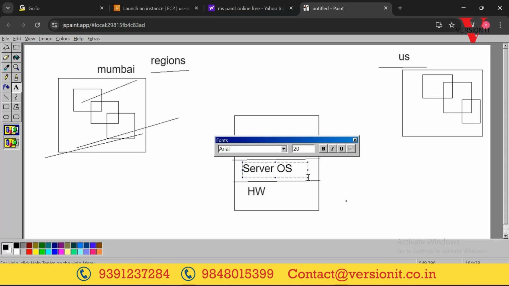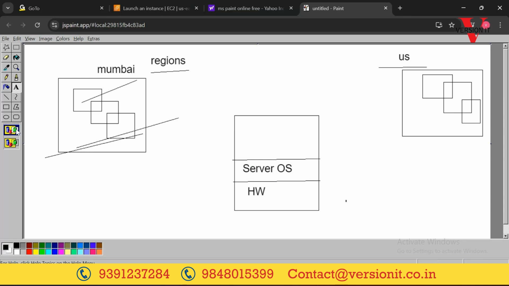Okay. Now, if you want to install any operating system physically, we'll be installing a DVD or else pen drive. But this hardware is not available with us, right? It is available with AWS guys. We have connected over the internet. Then how can we insert a CD or a pen drive to install an operating system? It's not possible, right? So all the operating systems are available with AWS guys, in the format of images.